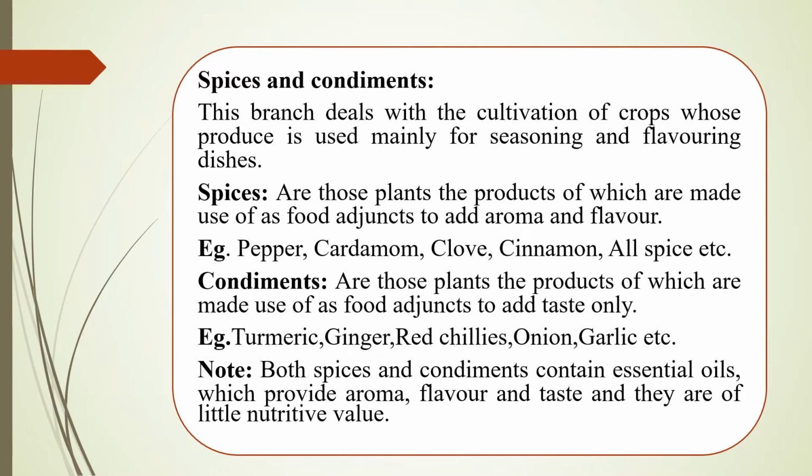Just remember, spices add aroma and flavor to the food. Examples of these spices include pepper, cardamom, clove, cinnamon, allspice, etc.